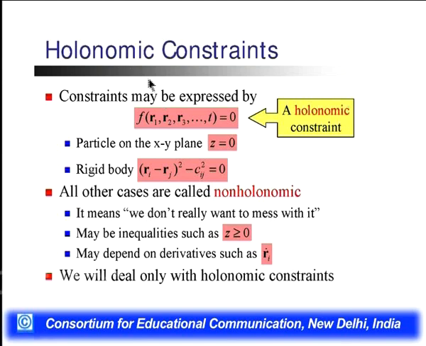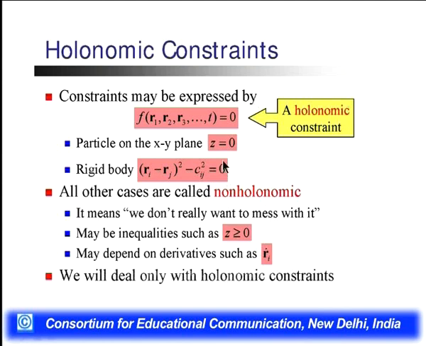Here a constraint may be expressed as f(r1, r2, r3, ..., t) equal to 0, which defines the holonomic constraint, meaning we just put the constraint equal to 0. For example, a particle moving only in the xy plane has z equal to 0. For a rigid body, we have (r_i minus r_j) whole squared minus c_ij squared equal to 0, which we already defined. All other cases are called non-holonomic.